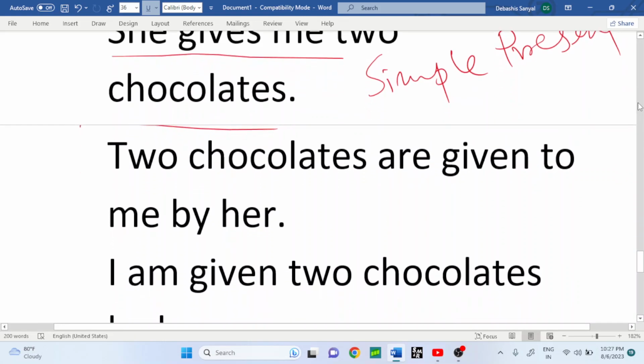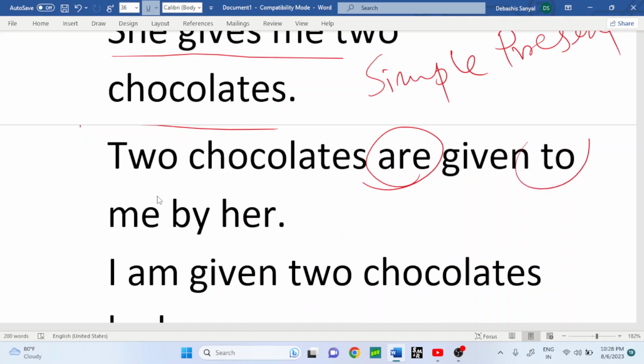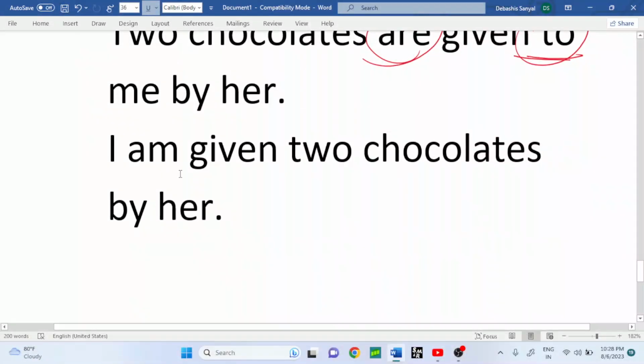In case of simple present tense, when we are going to make it into a passive one, we have to use am, is, are as optional to make the sentence passive. Then two chocolates are given to me by her. Again I am saying, with to or without to, it's also right. I am given two chocolates by her.